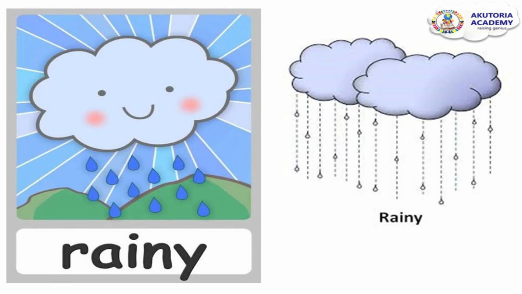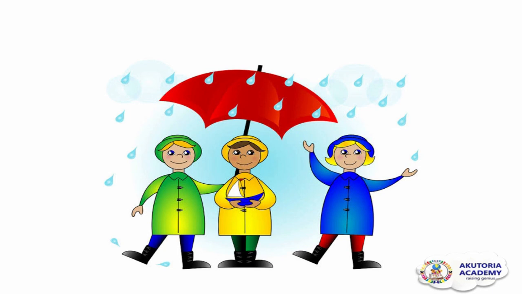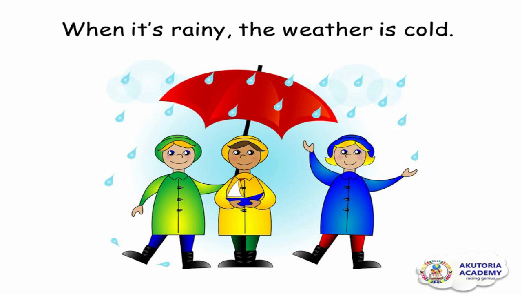Okay, let's talk about what we can see in this picture. Rainy weather. When can we say the weather is rainy? When the rains are falling. When it's raining, the weather is cold. Now if you look at the picture, you can see some children wearing their raincoats, their head warmers, some boots, and they are using an umbrella because of the rain. So when it's raining, the weather is cold and the rains are falling. So this is an example of a rainy weather.